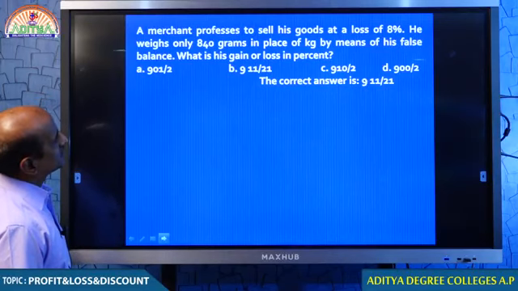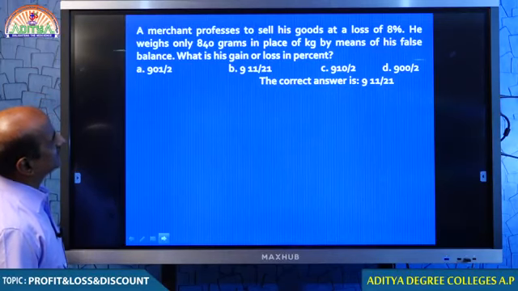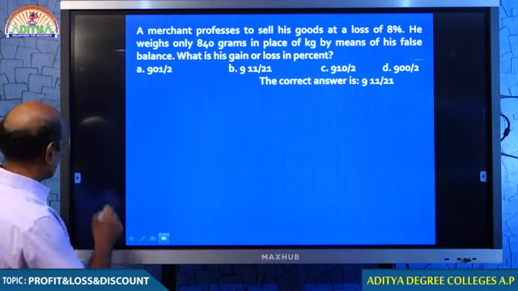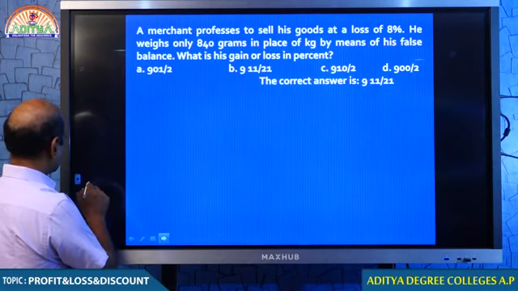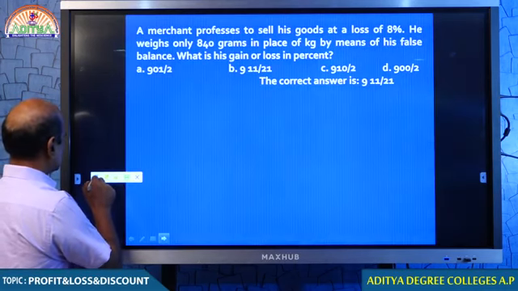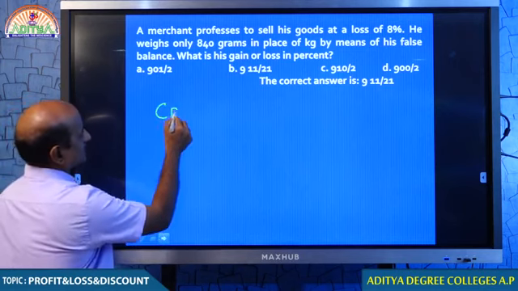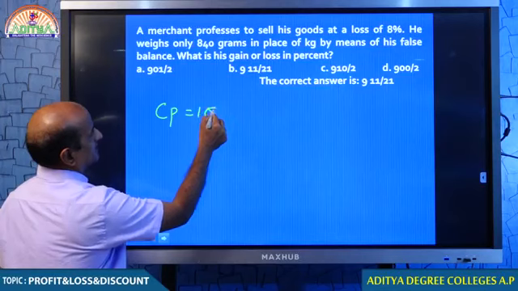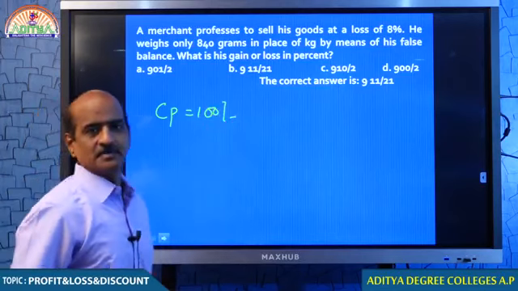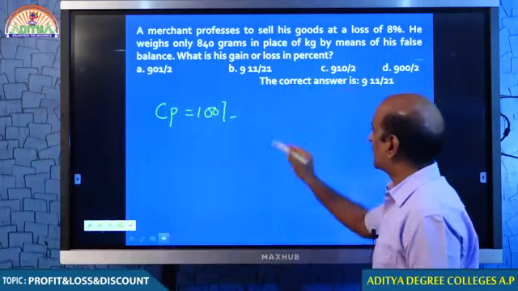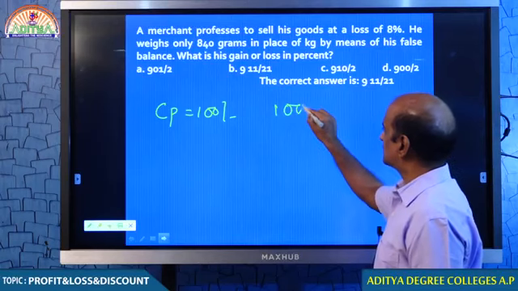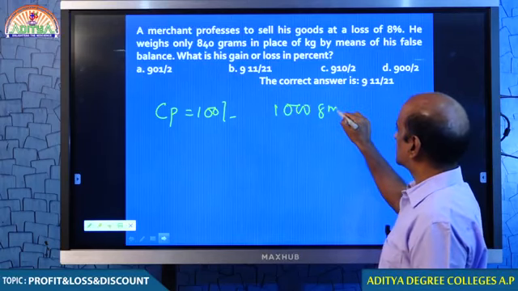A merchant professes to sell, this is very interesting, just look at that. Because if I have to sell, I must purchase. Let me suppose that I paid 100 rupees and purchased 1000 grams. You understand, my dear students?